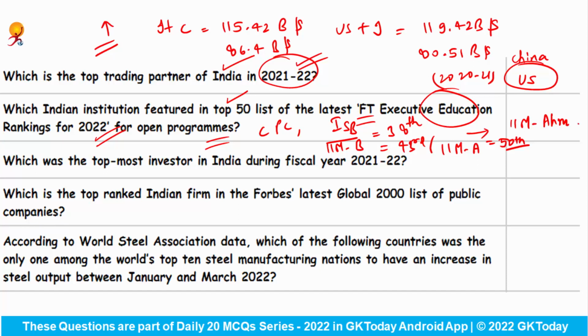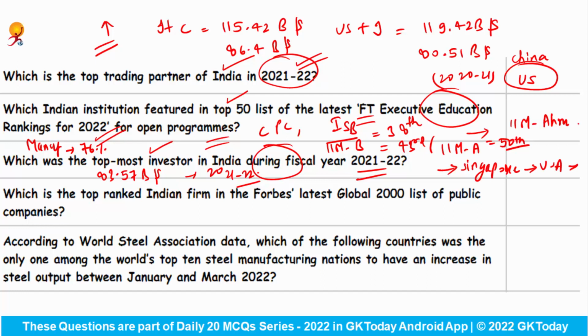Which was the topmost investor in India during fiscal year 2021 to 2022? India has recorded its highest ever annual foreign direct investment inflow of $83.57 billion in financial year 2021-22, and FDI inflow in the manufacturing sector has increased by 76%. The topmost investor in India for this period was Singapore, followed by USA, and then Mauritius at third place.